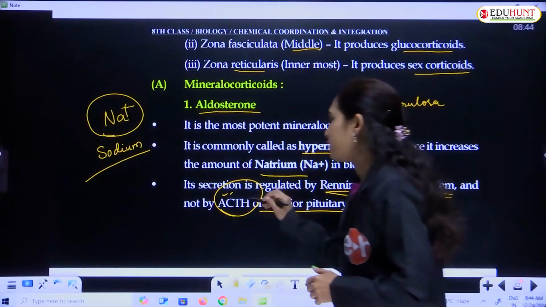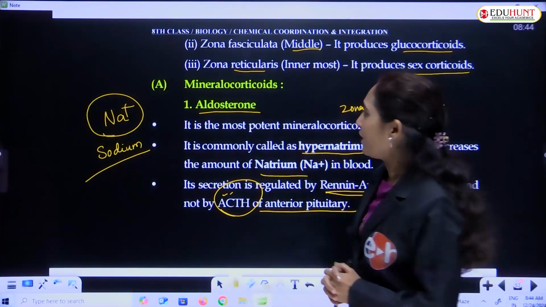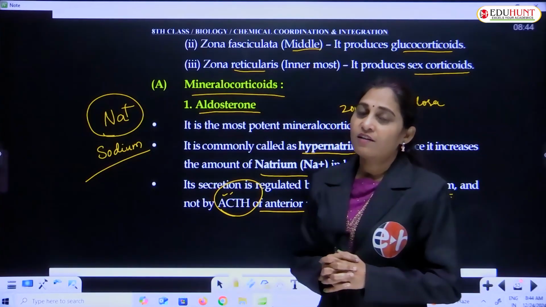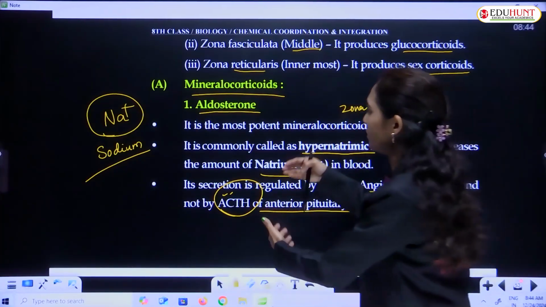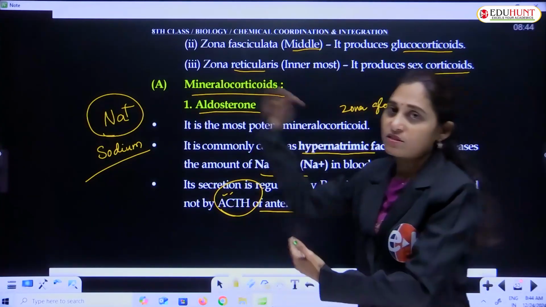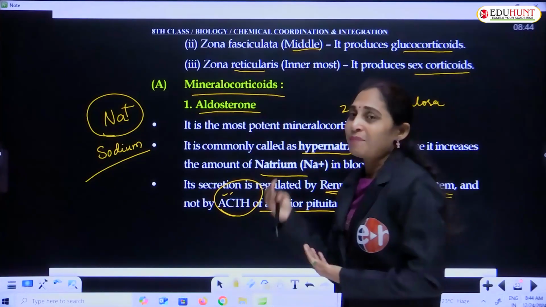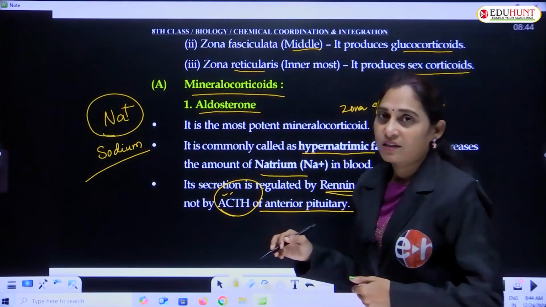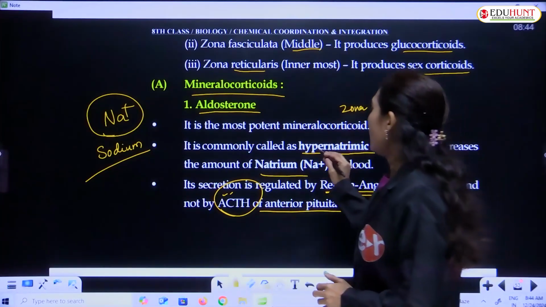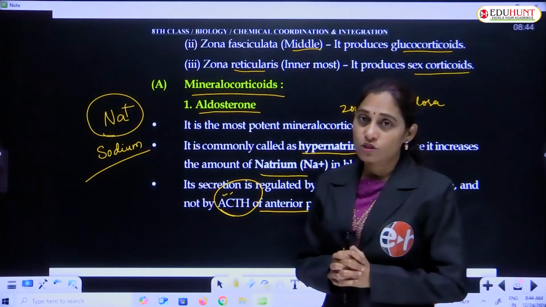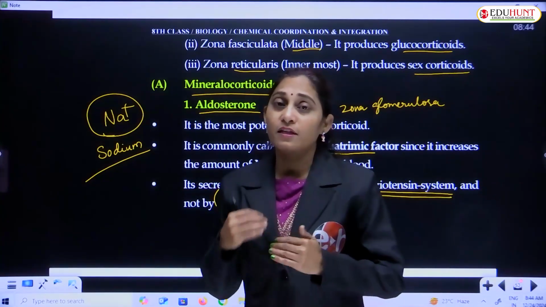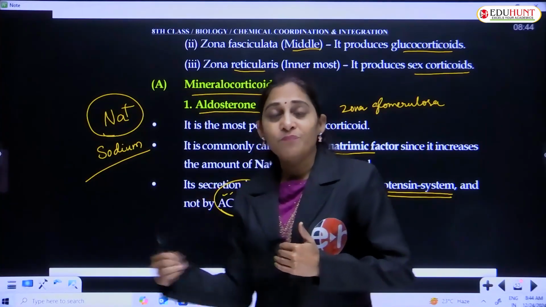Obviously, when we see this hormone, we may mistakenly connect it to the mineral corticoids of the adrenal cortex, because there is a connection between adrenal cortex and the stimulating hormone. By mistake we may put a tick over it. To avoid that, I am clarifying again and again that the hypernatremic factor is aldosterone, which is responsible for the higher concentration, or raise in the sodium level, in blood.